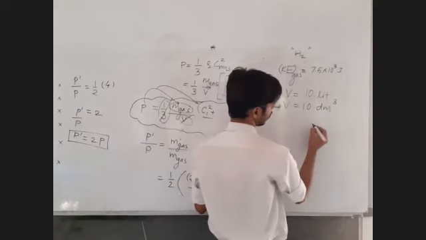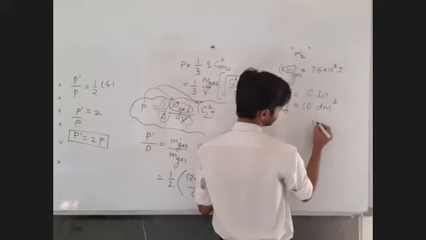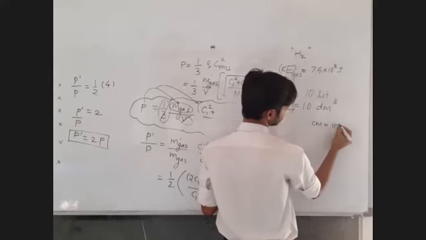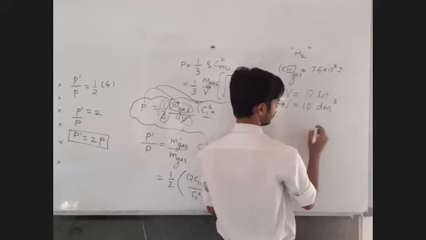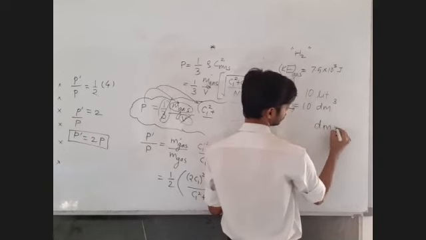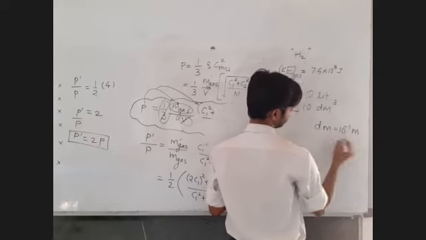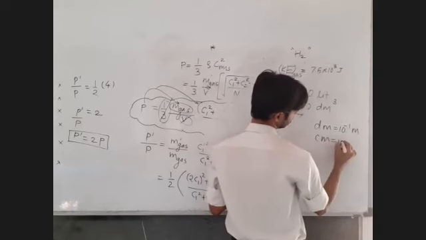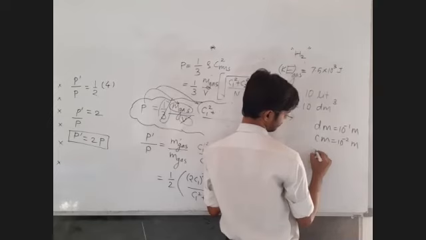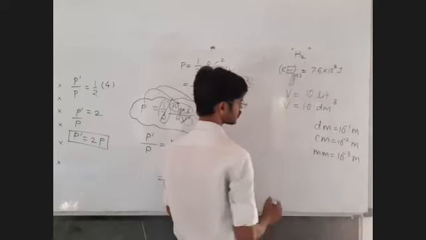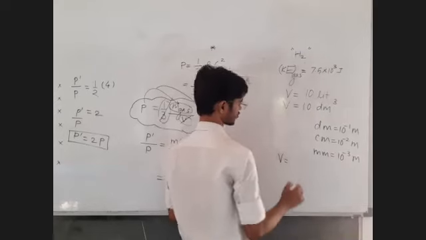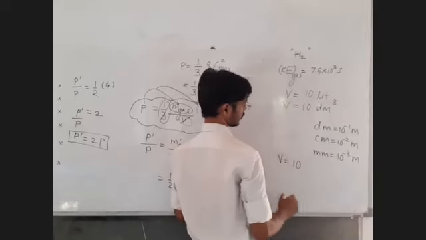All of us should know that centimeter means 10 raised to minus 2 meter. Decimeter is 10 raised to minus 1 meter. Centimeter is 10 raised to minus 2 meter. Millimeter is 10 raised to minus 3 meter. With that, just convert this volume into SI unit.